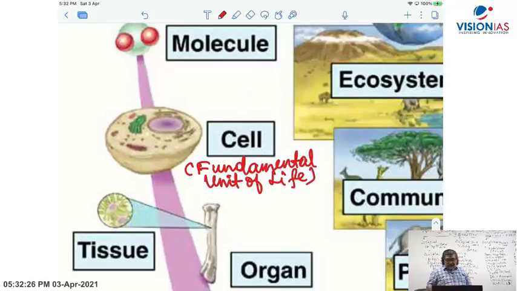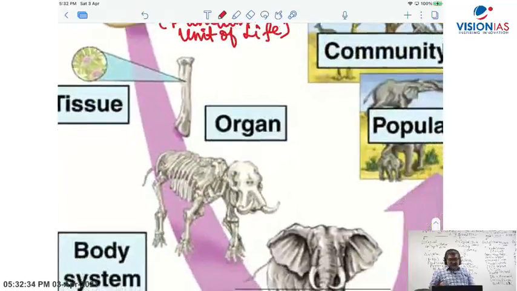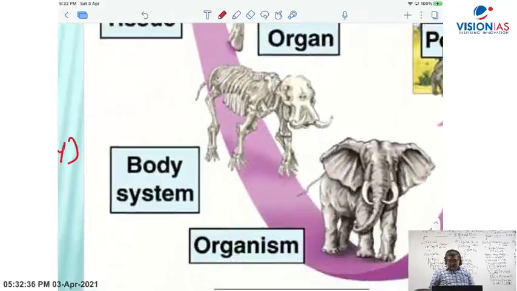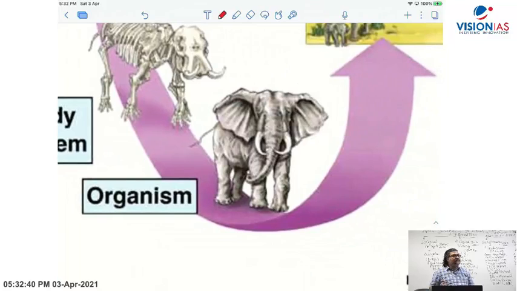Now, a group of cells performing a function is a tissue. Tissue makes organ, organ makes body system, and body system makes an organism, for example, an elephant. And I mentioned that when we use the word organism, we use the word species.